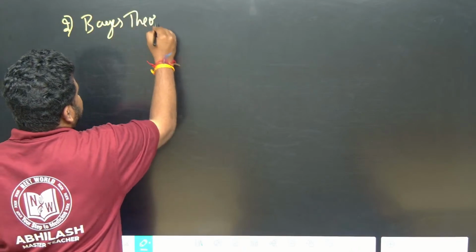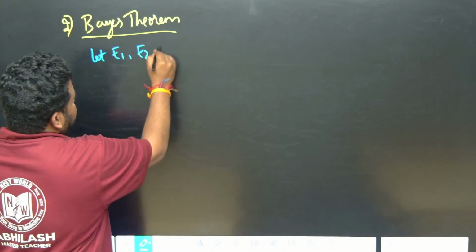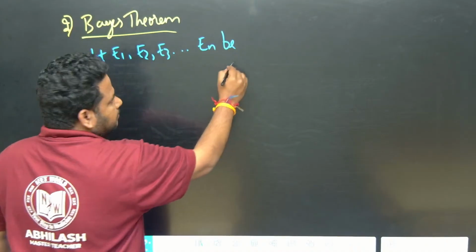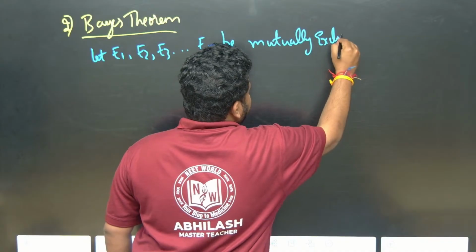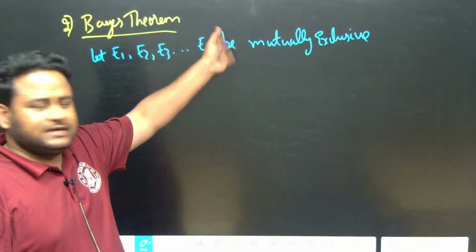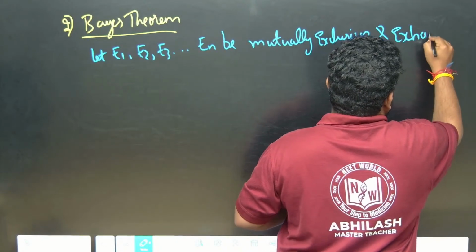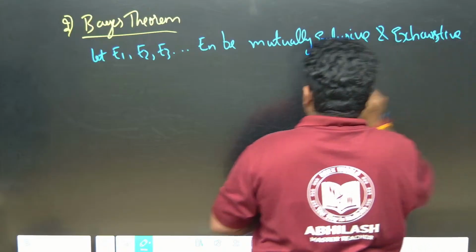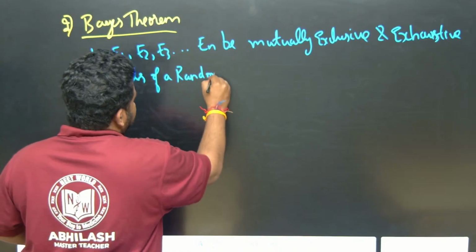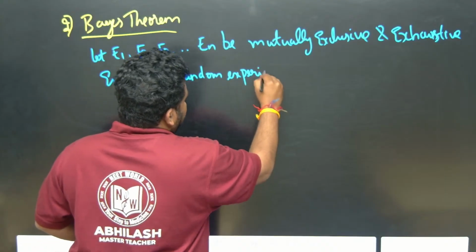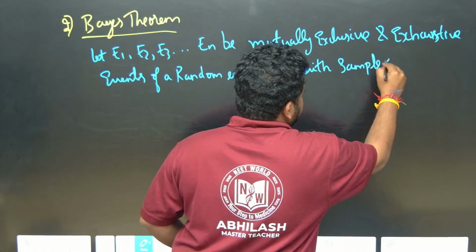Bayes is a scientist, a mathematician. He gave a theorem on probability. What does it say? Let E1, E2, E3 up to En be mutually exclusive and exhaustive events of a random experiment with sample space S. I will tell you what mutually exclusive and exhaustive mean.